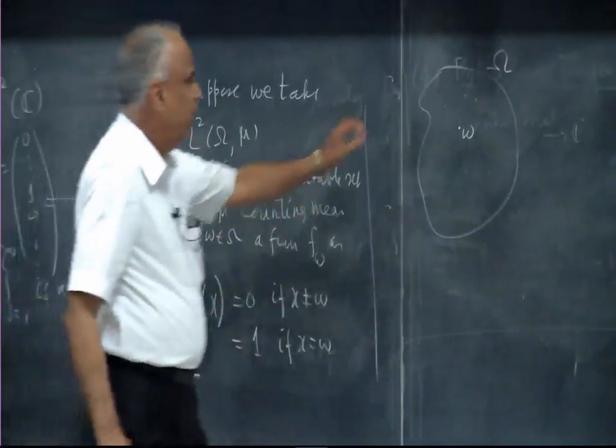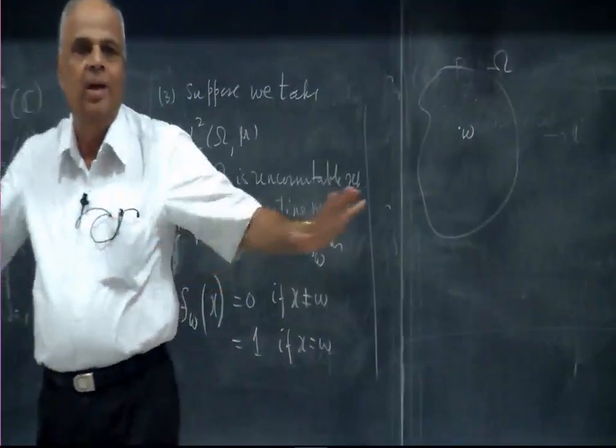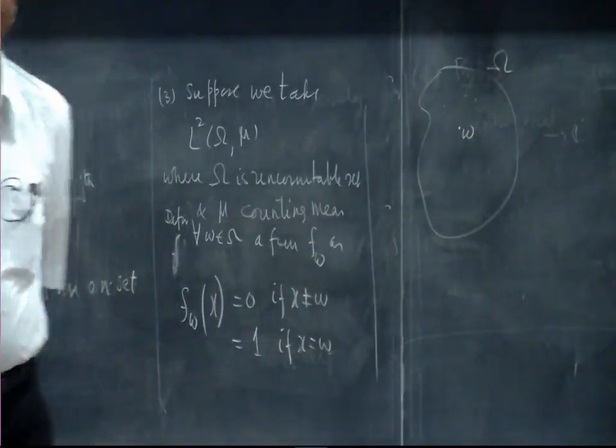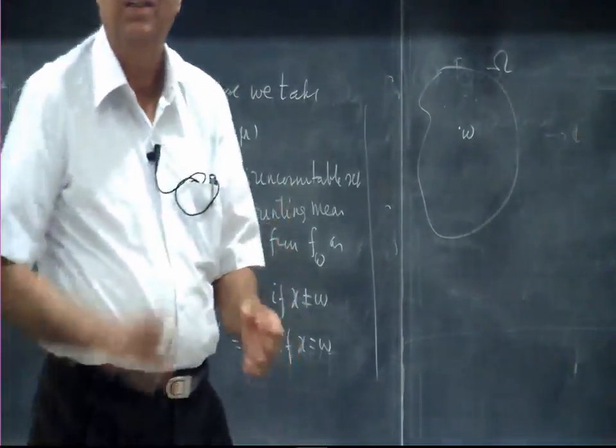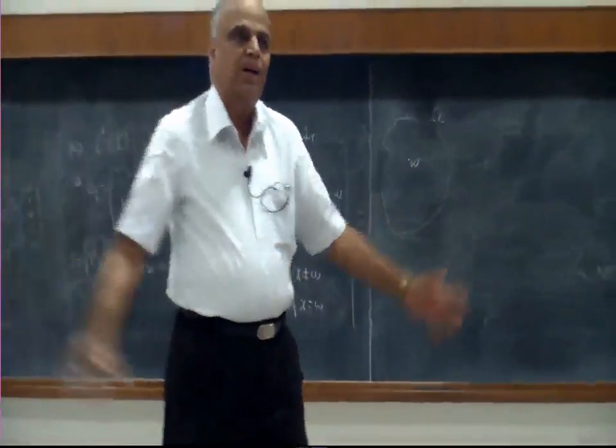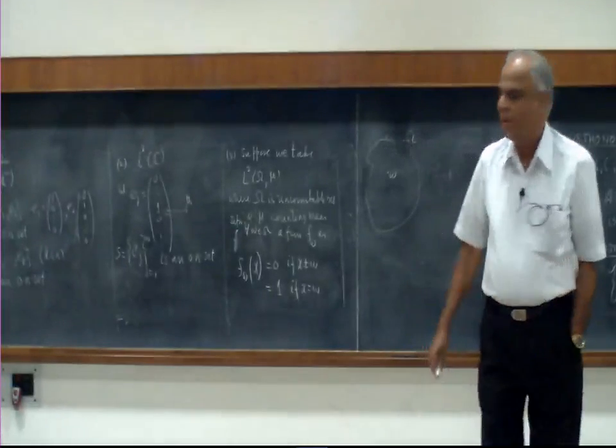In other words, the function lights up only at that point and switches off at all other points. If we take another point, corresponding to that point I have another function which lights on at that point and switches off at other points.